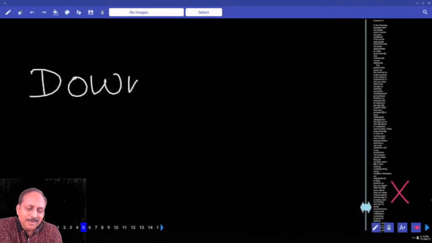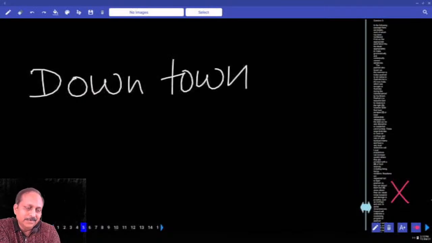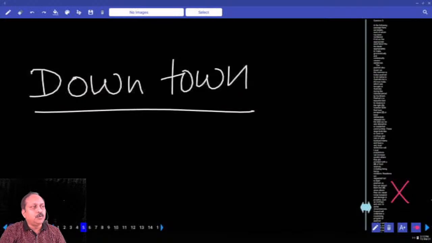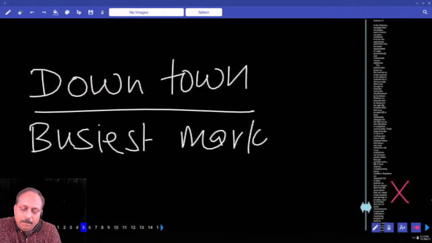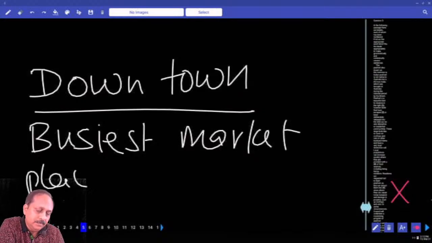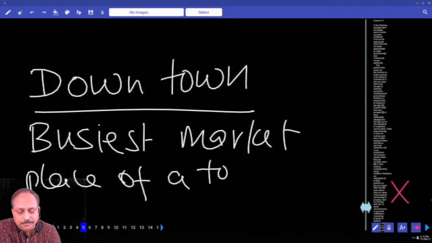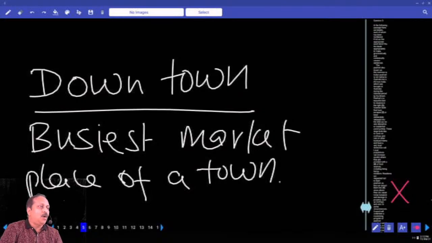Please write downtown. Westerners use this quite often, we don't use this. Write the meaning of downtown. Downtown means busiest marketplace of a town. Any town or city has a busiest marketplace. And what is the word for that marketplace? They say quite often, I'm going to the downtown. We never say that. But this is a regular word they use quite often.